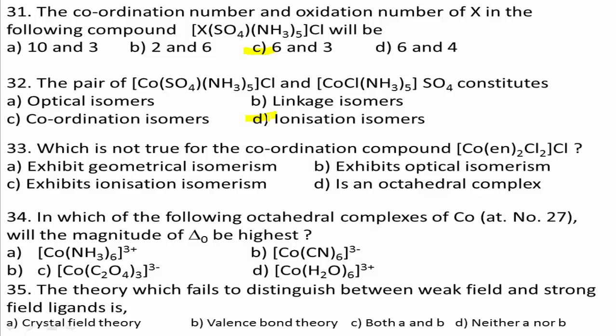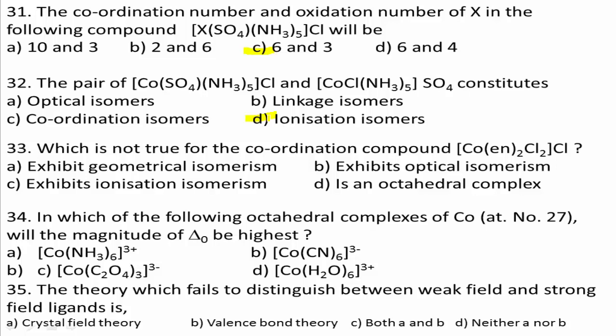Students, the given complex possesses two geometrical isomers, cis and trans. Cis is optically active. Therefore, the total number of isomers is 3, and the number of ligands attached is 6.